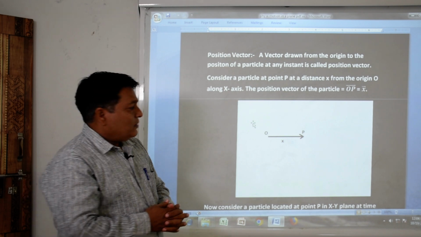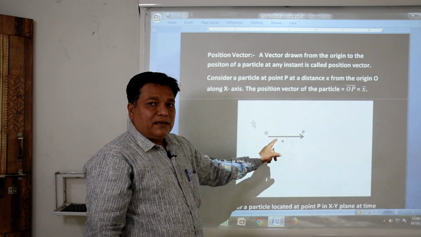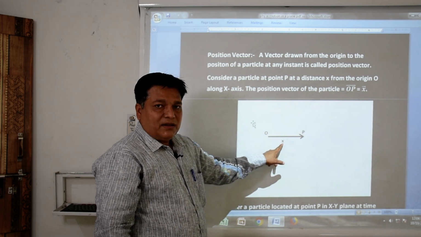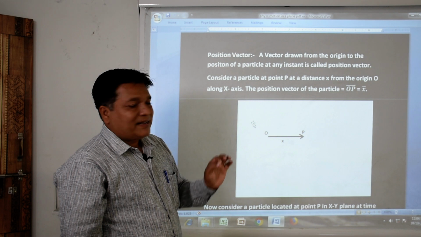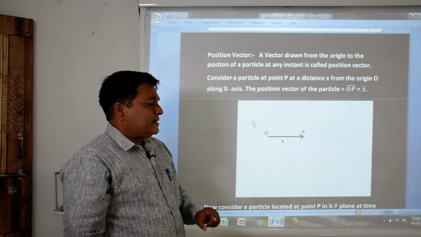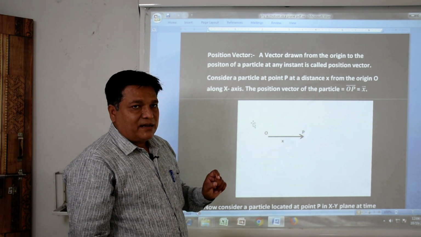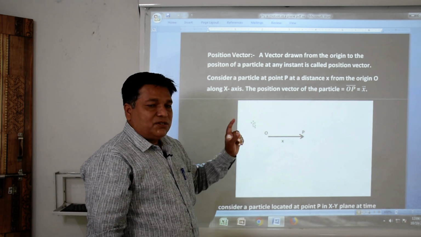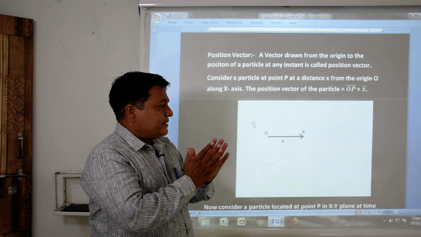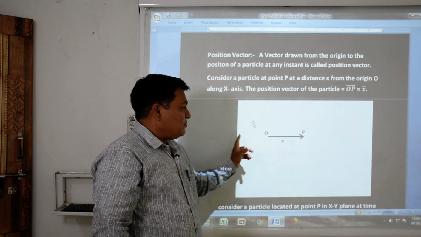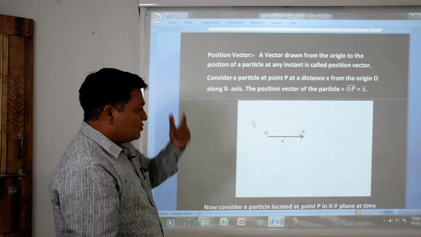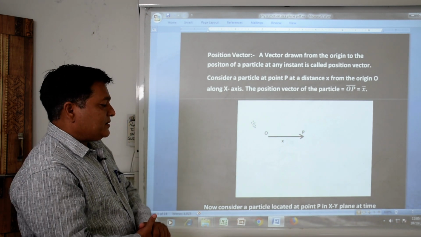How do we indicate it? O to P is a vector, vector OP, whose magnitude is equal to how much? Vector x. So we can indicate it by vector x, or we can just indicate it by vector OP. This type of vector is said to be a position vector, and it is in a horizontal direction. Suppose the particle moves in a straight line in a plane surface, meaning two dimensions, x and y, vertical and horizontal direction both.